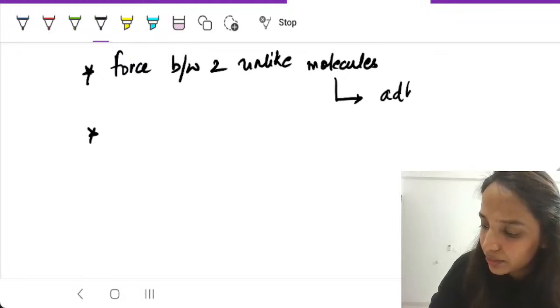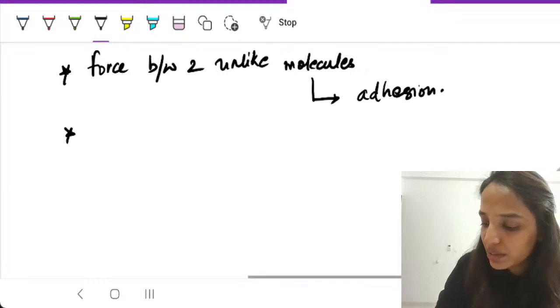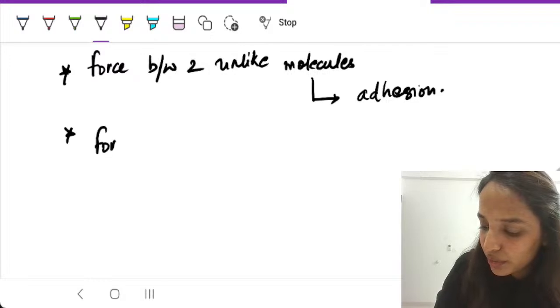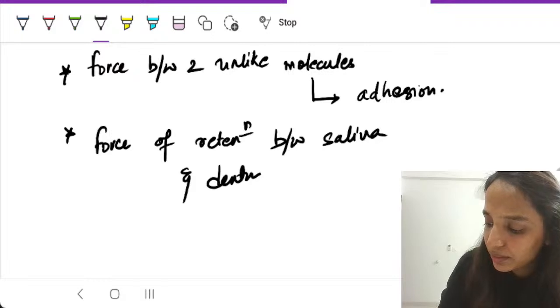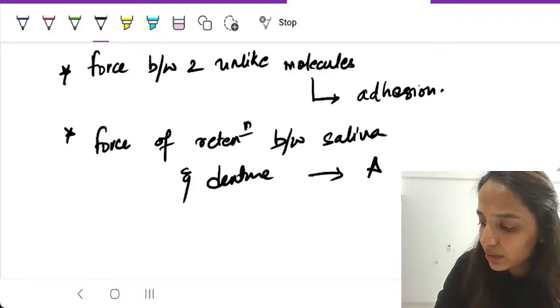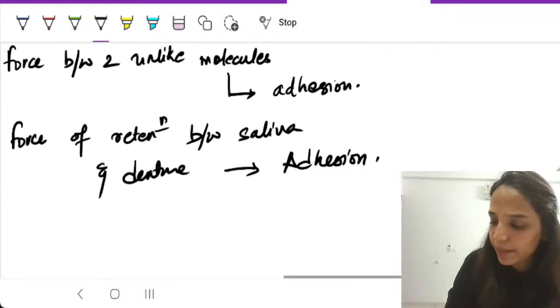Adhesion. Now, if the question is force of retention between saliva and denture, that is adhesion. Here the answer is adhesion.